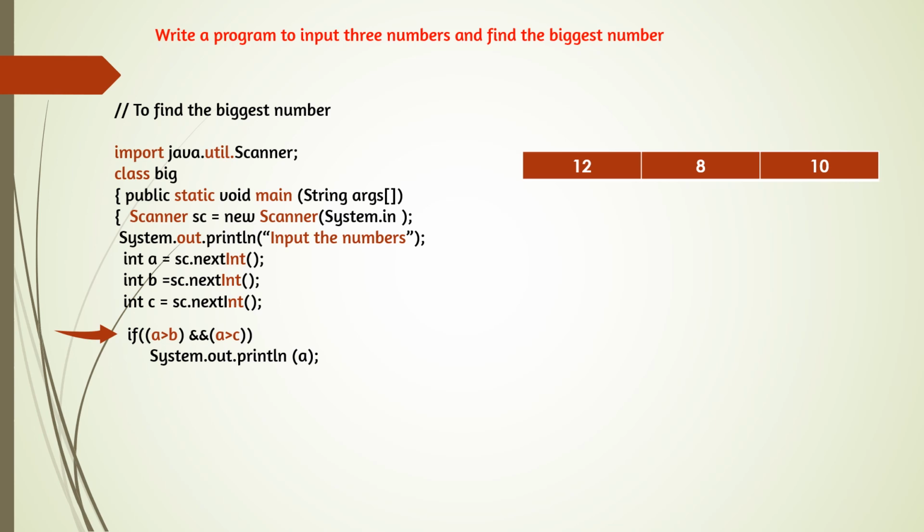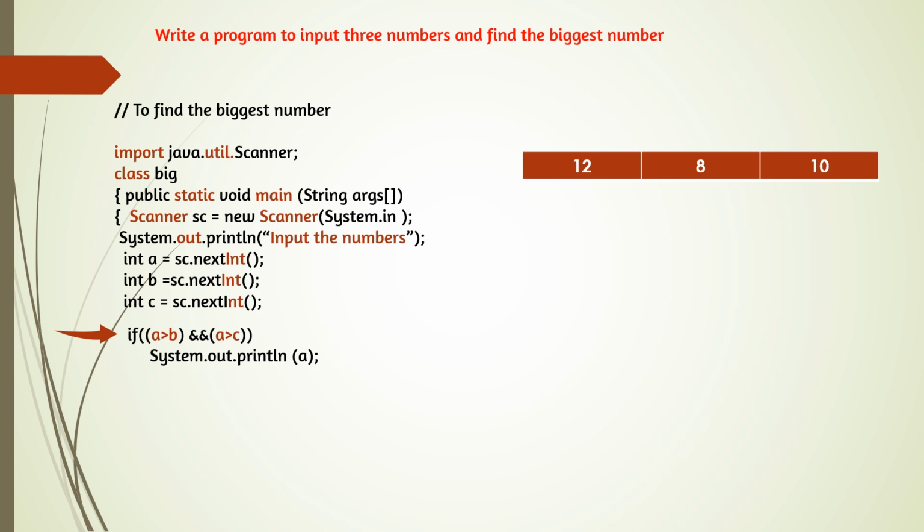Here we are combining both the conditions with the AND operator, logical AND. Logical AND means only if both the conditions are true, then the output will be true. So in this case, both the conditions are true, a greater than b and a greater than c. So what will be the output here? Here we are printing 12 as the answer. So if the numbers are taken like this, the biggest number is a.